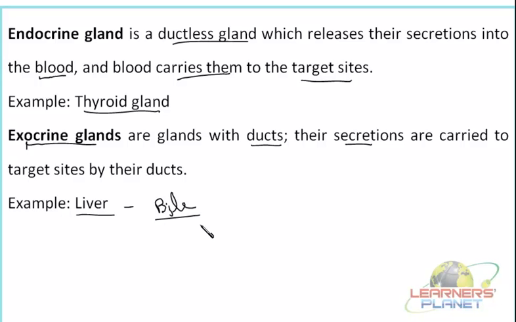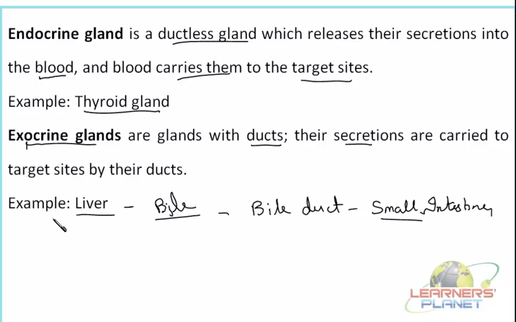Now, how does it come into the intestine? It comes through a duct which is known as the bile duct. It is also known as the common bile duct, as this particular duct is transferring the secretions of the liver as well as the pancreas together into where? Into the small intestine. So what is the target site here? The target site is inside the cavity of the small intestine. So this is how these exocrine glands are functioning in our living system.